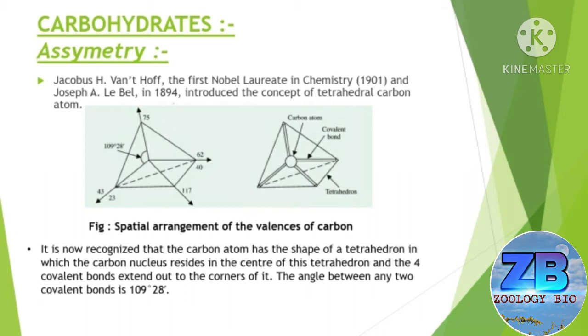It is now recognized that the carbon atom has the shape of a tetrahedron in which the carbon nucleus resides in the center of this tetrahedron, and the four covalent bonds extend out to the corners of it. The angle between any two covalent bonds is 109 degrees 28 minutes.